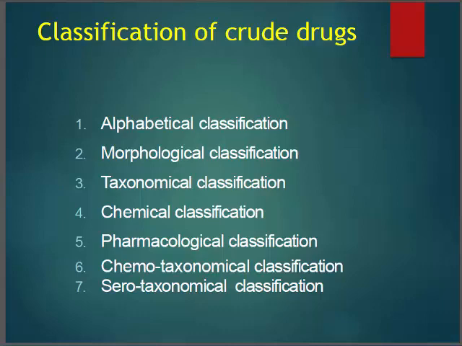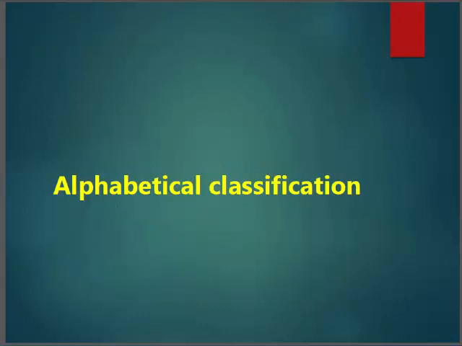First is alphabetical classification, second is morphological classification, third is taxonomical classification, fourth is chemical classification, fifth is pharmacological classification, sixth is chemotaxonomical classification, seventh is serotaxonomical classification. Okay, so first is alphabetical classification.